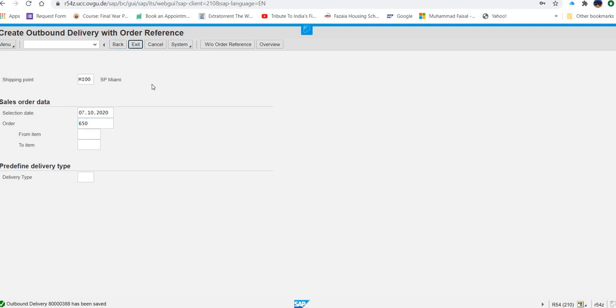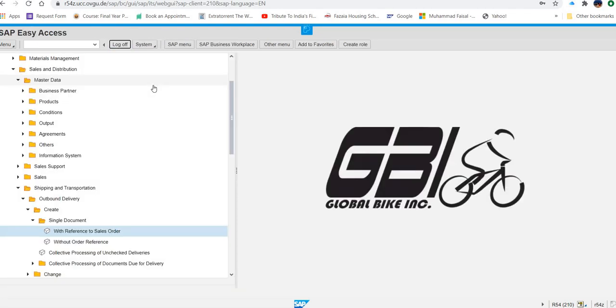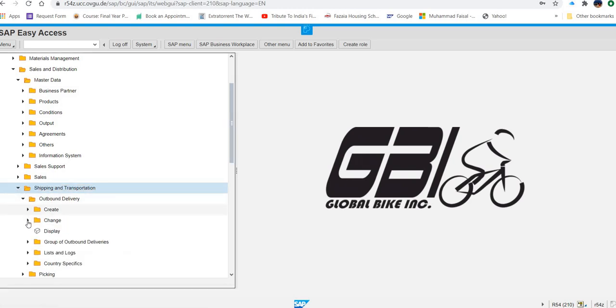I'll go out of this. Logistics, sales, distribution, shipping and transportation. Okay. And under shipping transportation, outbound delivery, then change. Then in outbound delivery, we will not go for create, we will go for change. This is the difference. And in change, we will click on single document.